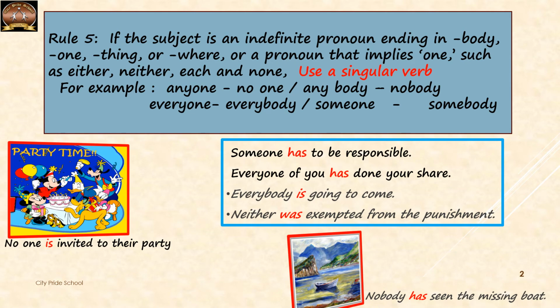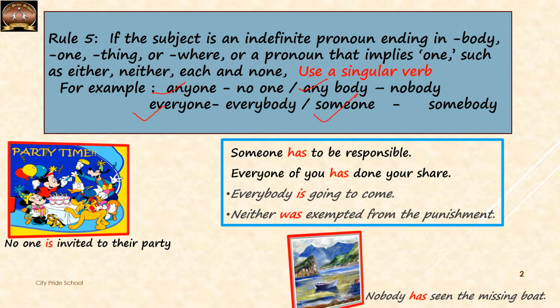Now, indefinite pronouns that end in words like body, one, thing, where, or pronouns that stand for one, such as either, neither, each, and none. They all use a singular verb. Now, these are the examples of indefinite pronouns like anyone, no one, anybody, nobody, everyone, everybody, someone, somebody.